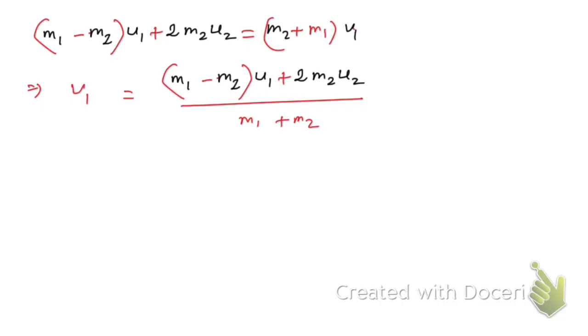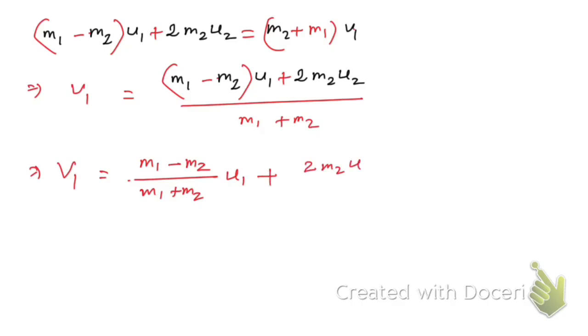So v1 is equal to m1 minus m2 by m1 plus m2 into u1, plus m2 u2 by m1 plus m2, that's what we're gonna have, right? Hope you have understood this.